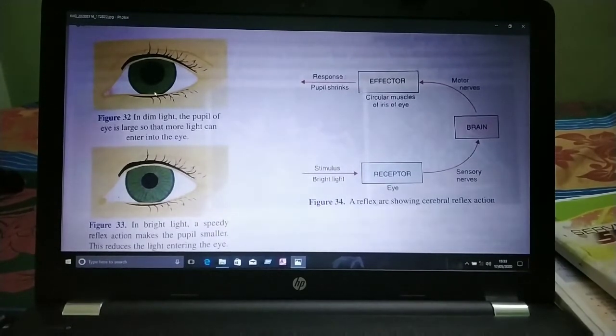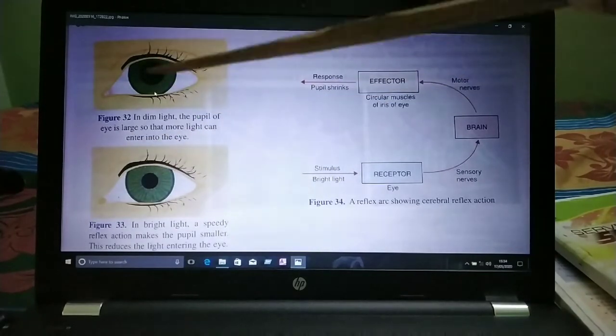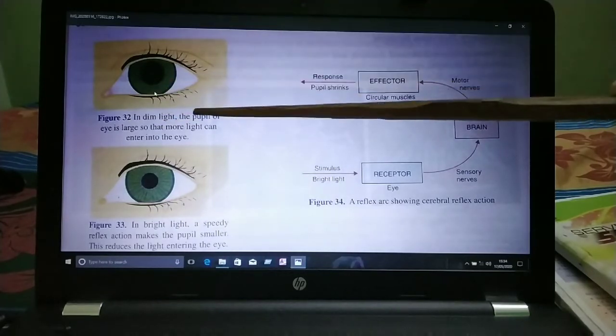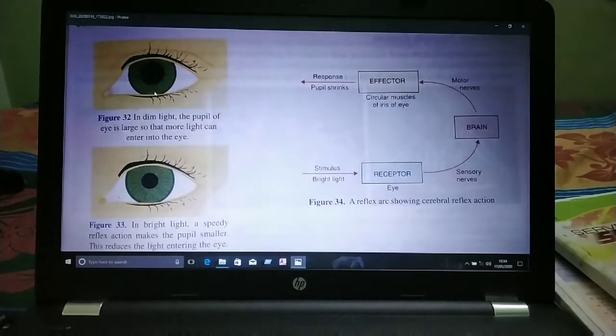This will be clear from the following example. Our eyes are present in the head. In dim light, the pupil is large, so that light can enter the eye. Now when a bright light shines into our eye, the pupil automatically becomes smaller.